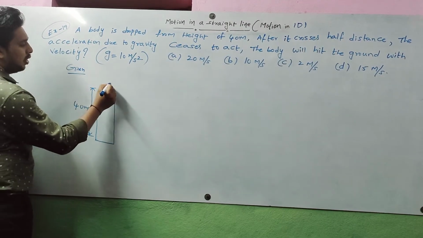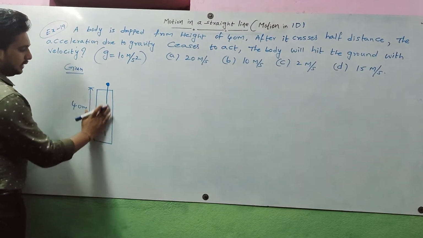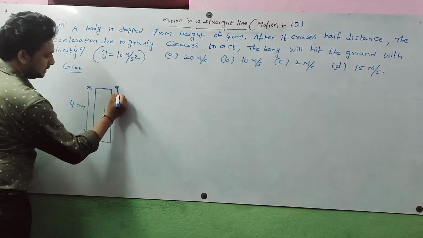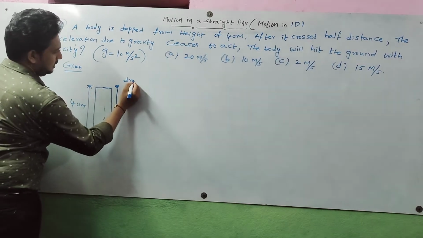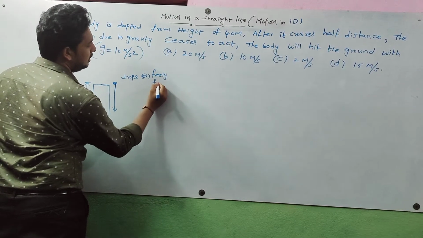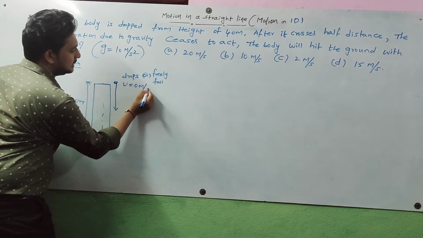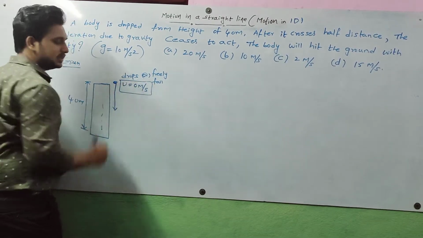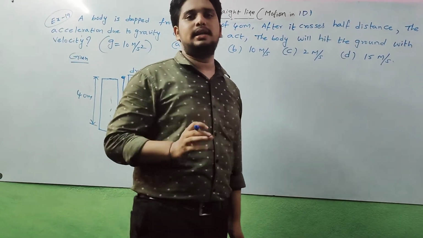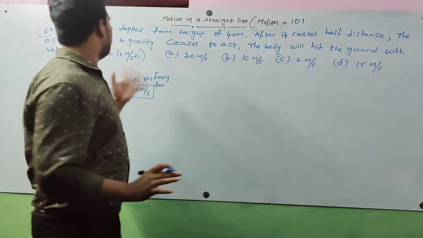If a body is dropped, or freely falls, and freely fall is given in the question, then initial velocity is 0 meter per second. If any body is dropped or freely falls or is released from a certain height, then the initial velocity for that body is 0 meter per second.